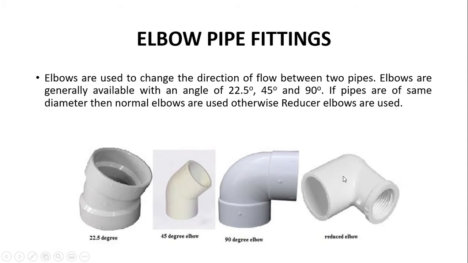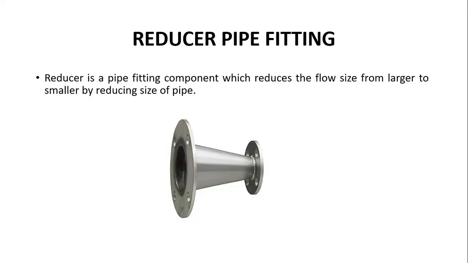So what is a reduced elbow? In case we have to join two same diameter pipes with one another, then we use these type of normal elbow pipe fittings. And if we have the other pipe that is smaller in diameter, then we use this reduced elbow. Reducer pipe fitting.